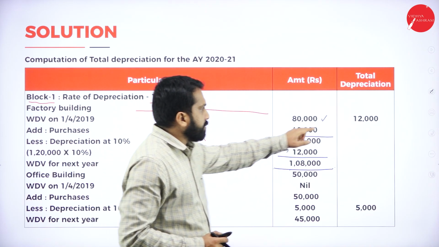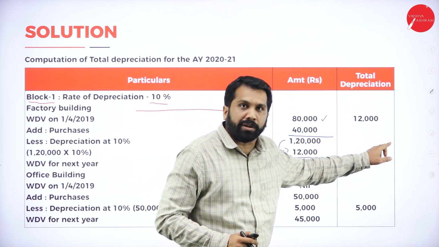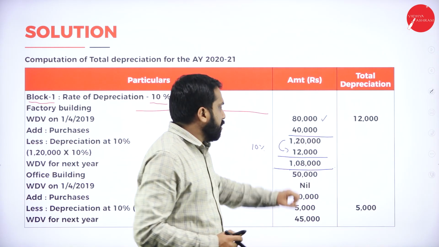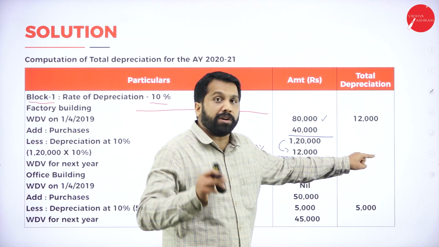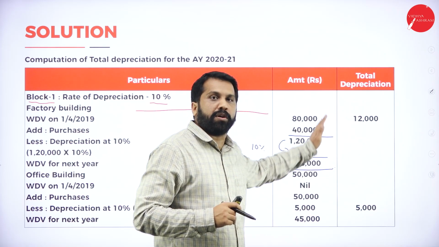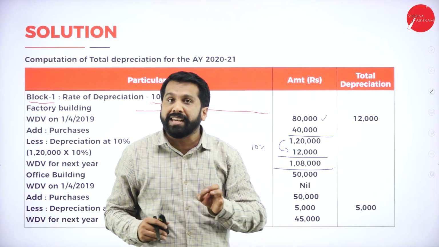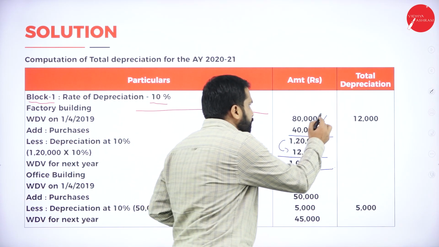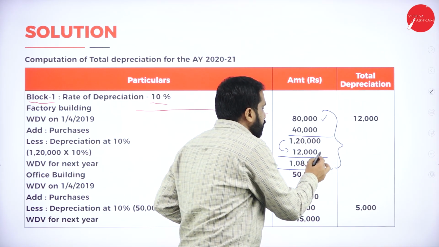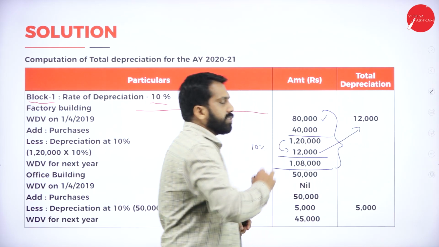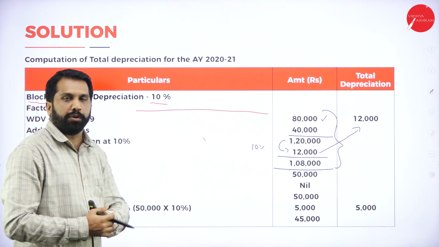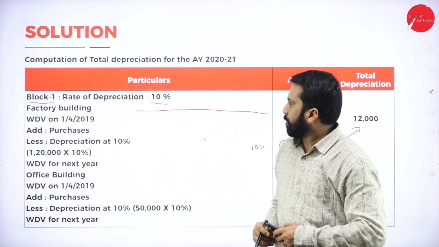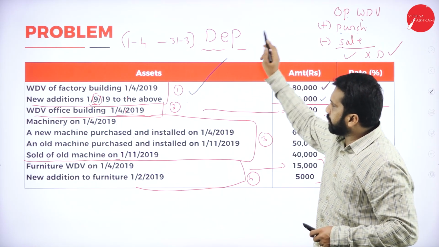And this 12,000 will go to the outer column. Why outer column? Which topic you are doing? Depreciation. So, what we need? We want only depreciation. You don't want your profit and loss. We are doing only depreciation. Out of this calculation, what is your depreciation? Only 12,000 will go to the outer column. Hope you are clear. Good. So, I'm done with the first asset. Your first asset is done.